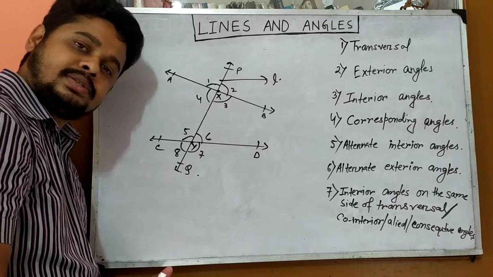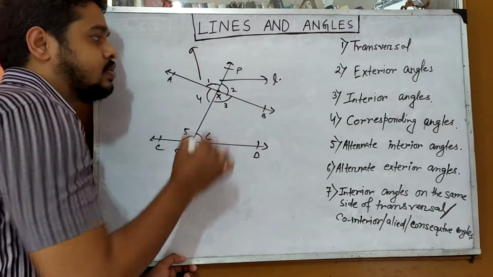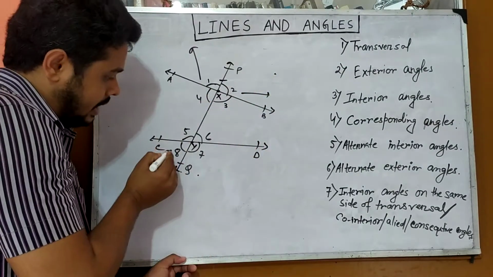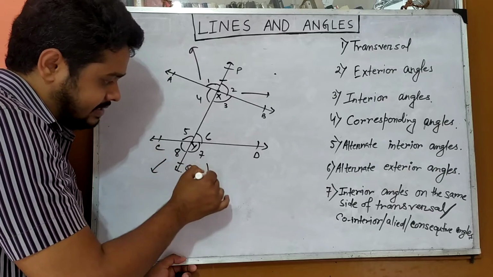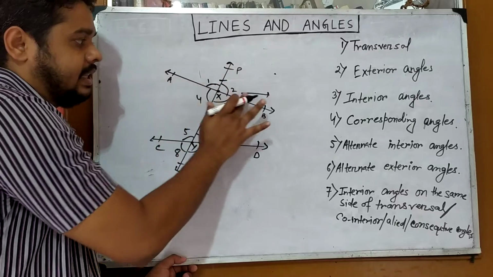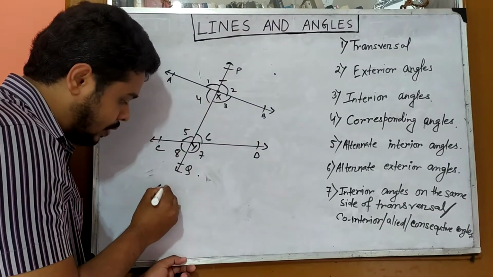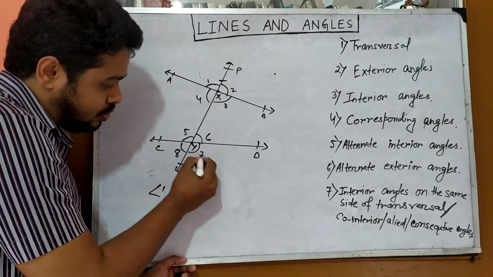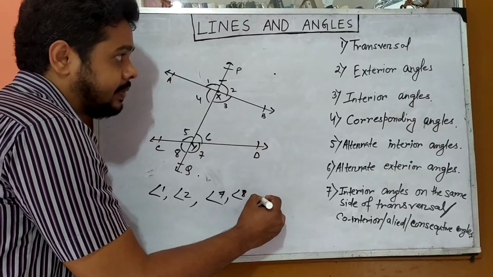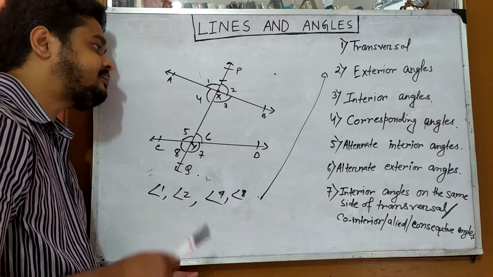Now exterior means outside, so angle 1, angle 2, and angle 8, angle 7, all these angles are exterior angles. You can see these lie on the exterior parts. So angle 1, angle 2, after that angle 7 and angle 8 are exterior angles in this case.